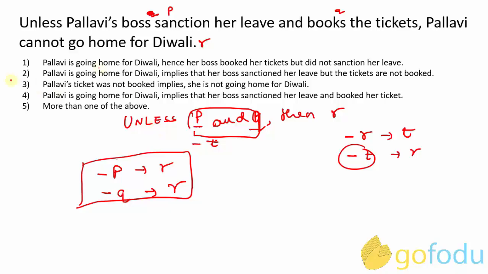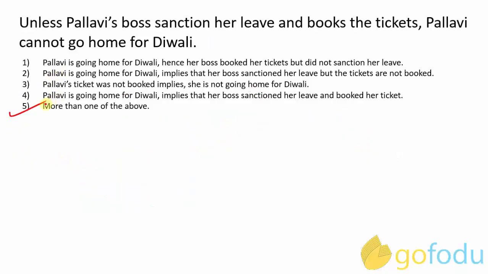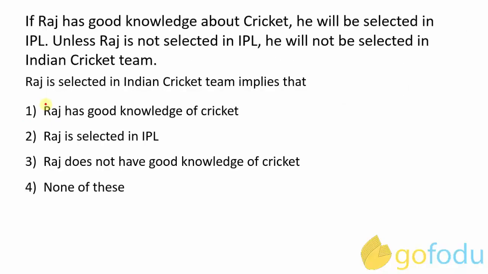Now if you look at option number 3 closely, Pallavi's ticket was not booked, that is negation of Q. This implies that she is not going home for Diwali, that is R. So it is represented in this implication. So option 3 is also the correct answer choice. So the final answer choice is option 5, more than one of the above.